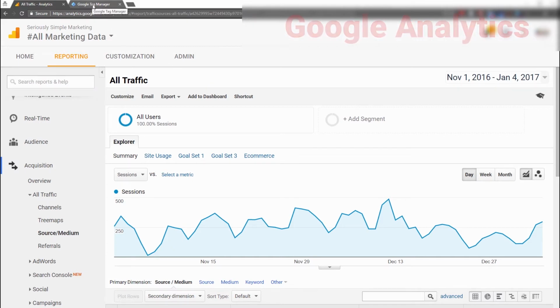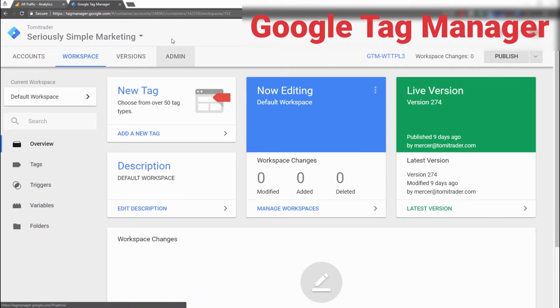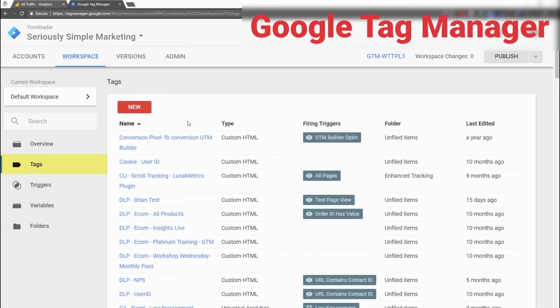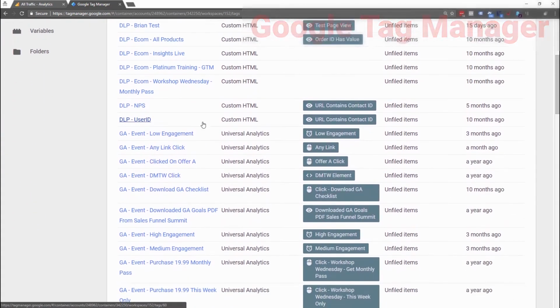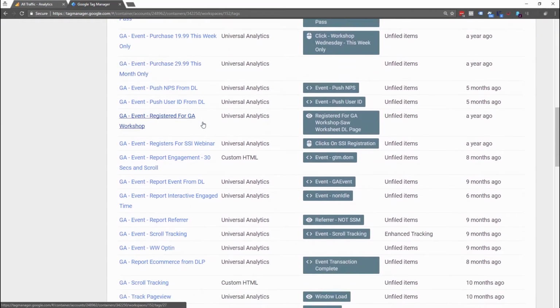Now I'm going to flip into Google Tag Manager. Now Google Tag Manager, you can see instantly looks completely different. And again, because this is more of a dashboard, this is more of a controller for your tracking, it gives you control. And what it shows here are the different tags, the different triggers, and the different variables. So I'm going to go ahead and click into my tags. And then you can see for this exact same site, for the Seriously Simple Marketing site, I've got all of these different tags that are firing. And each one of these has its own unique purpose.